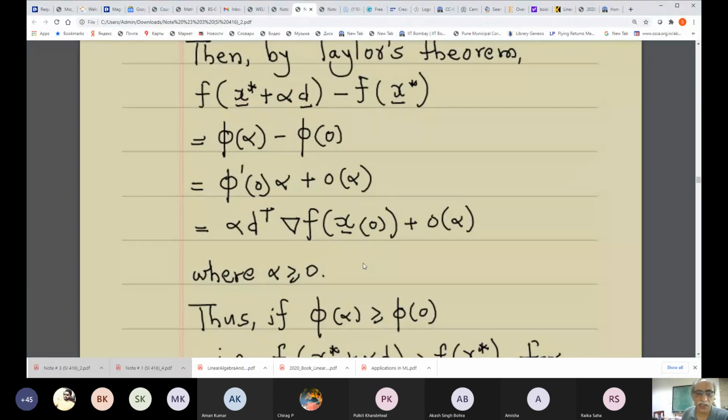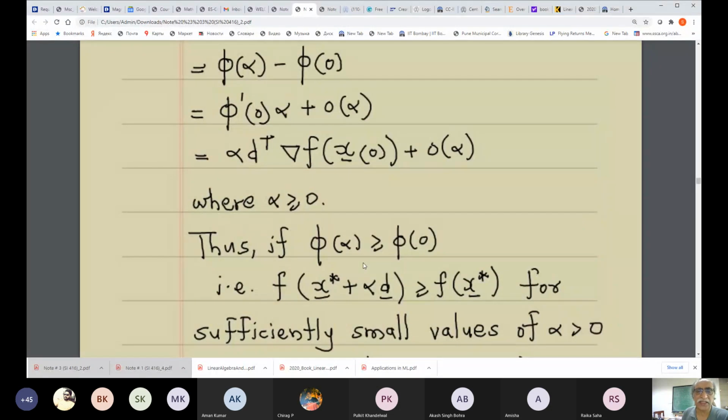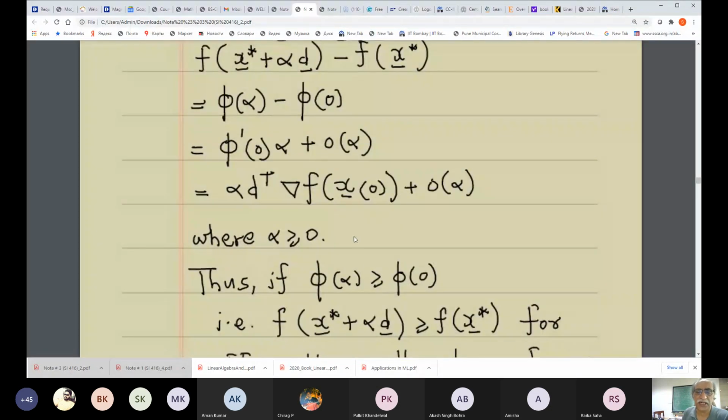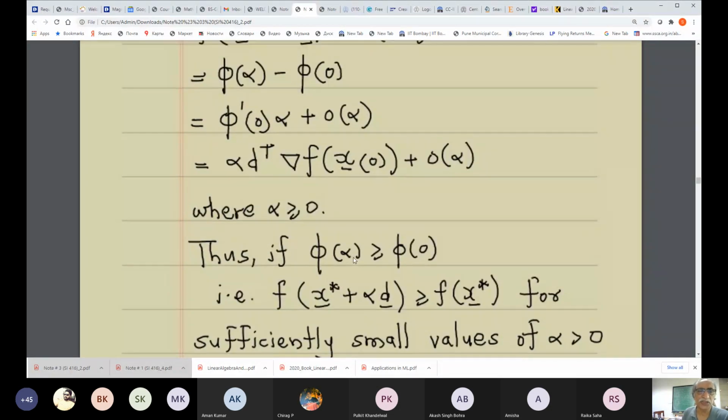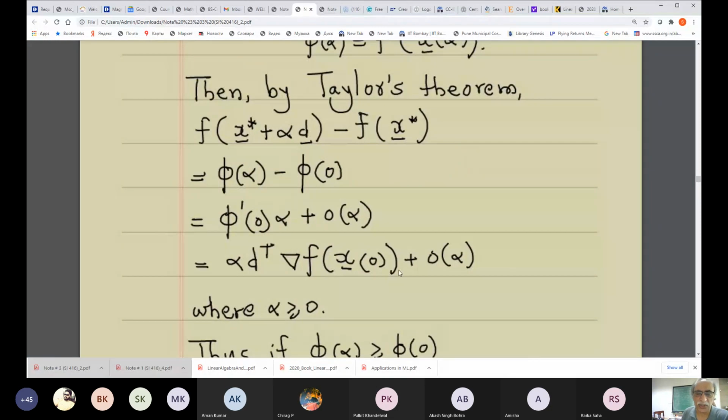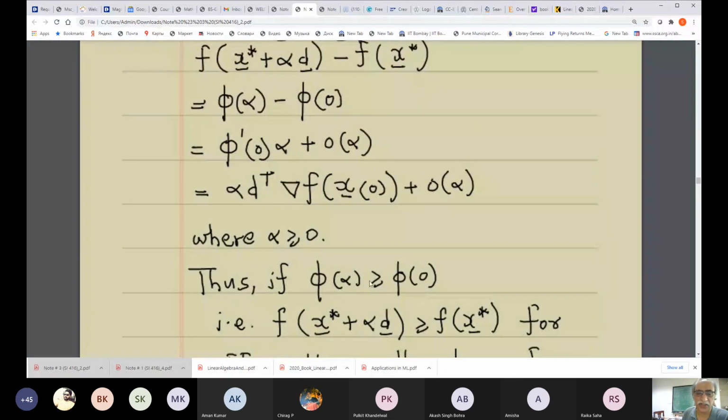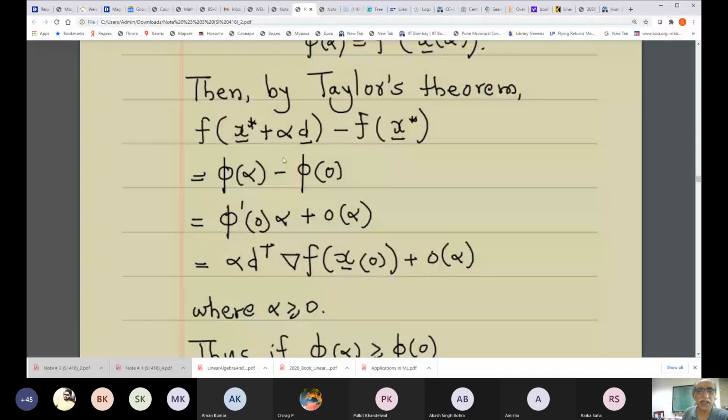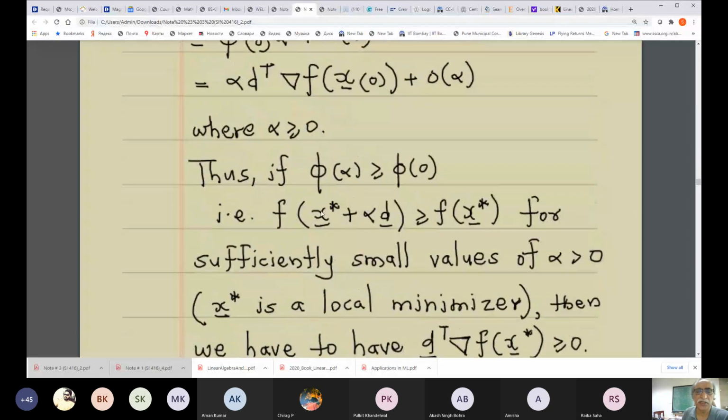Now, saying that phi alpha is greater than or equal to phi 0 is the same thing as saying that this is greater than or equal to this, for sufficiently small positive values of alpha. Because in the limit, phi alpha minus phi 0 over alpha, this is what is happening.